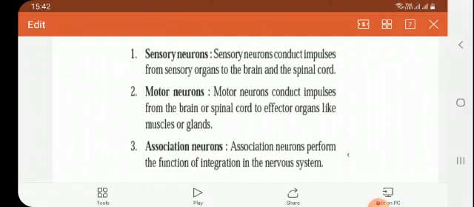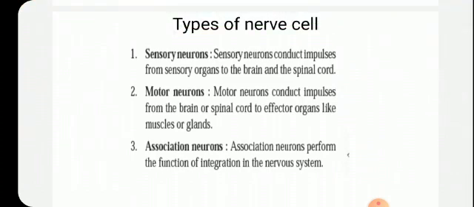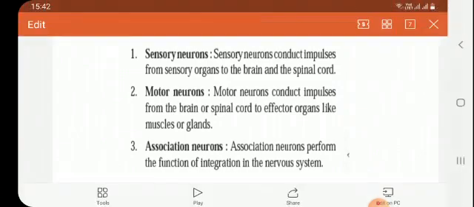These association neurons are the neurons which are helping the sensory and motor nerves in carrying the message, then passing those impulses. So association neurons are attached to the sensory neurons and the motor neurons to perform the process of the nervous system.